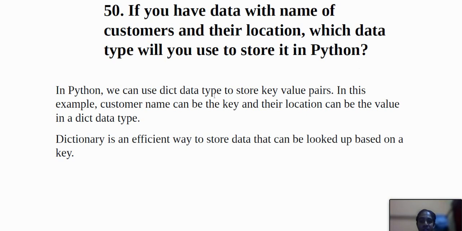In Python, we can use the dict data type to store key value pairs, and in this example, the customer name can be the key and the location can be the value in the dict data type. Basically the dictionary is an efficient way to store data, and that can be looked up based on the key.